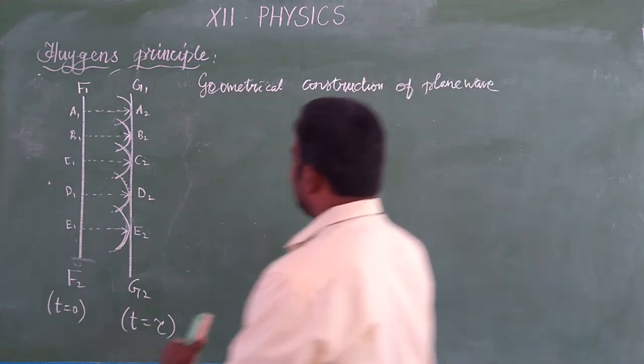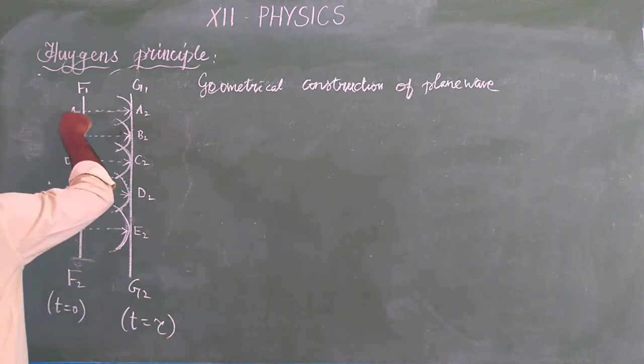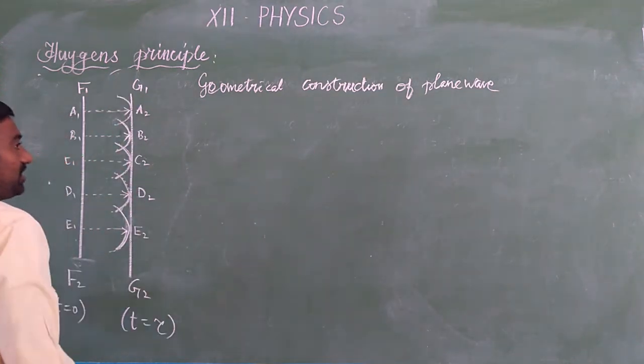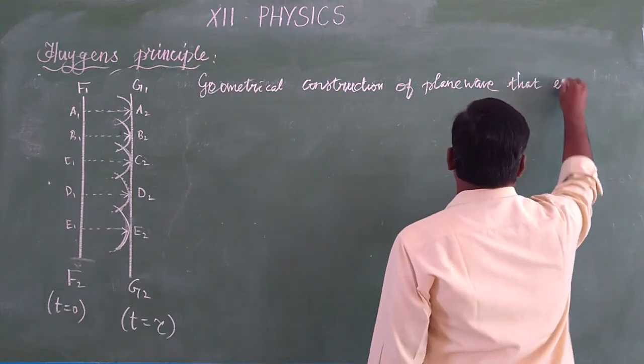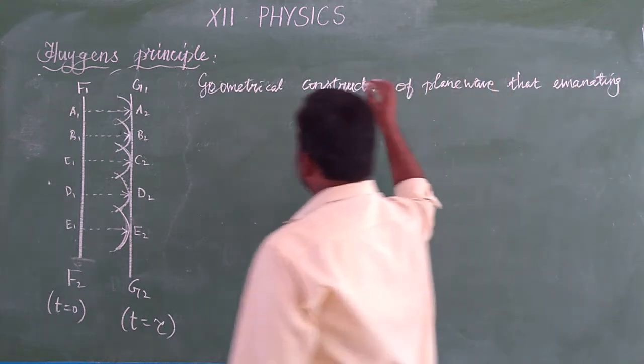How are the waves propagating? Because this is the source of the primary wave, so from the source only the secondary wavelets are emanating, moving towards the right hand side, emanating to the right side.